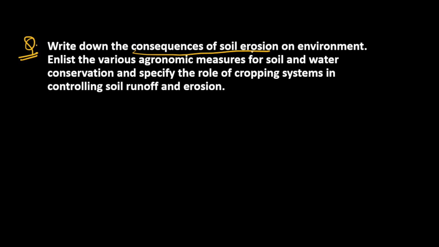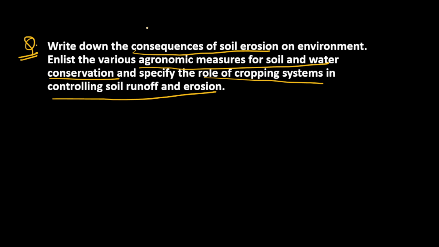The second part of the question is asking about: enlist the various agronomic measures for soil and water conservation. What agronomic measures can we use for the conservation of soil and water? Secondly, specify the role of cropping systems in controlling soil runoff and erosion, and what role a cropping system can play in controlling soil runoff and erosion.